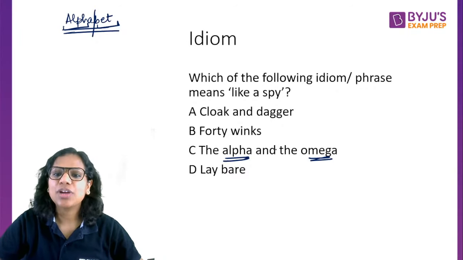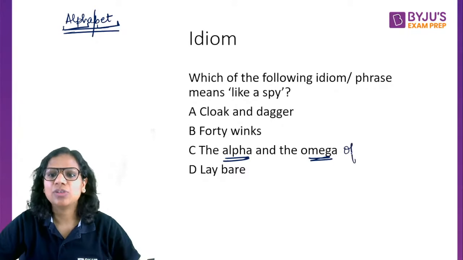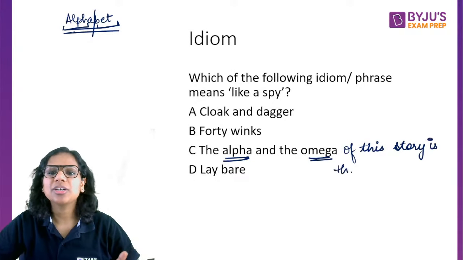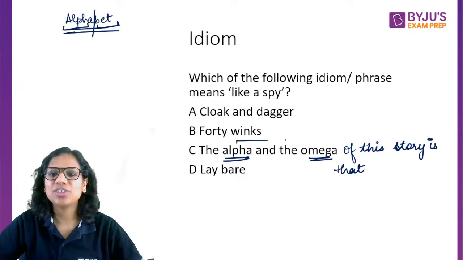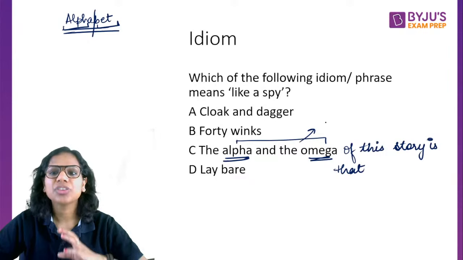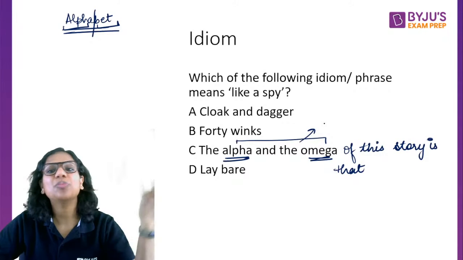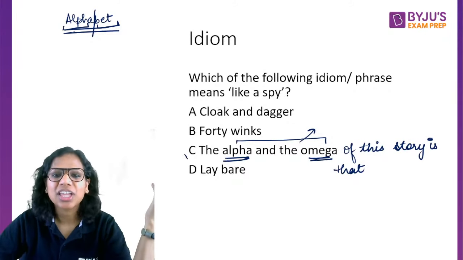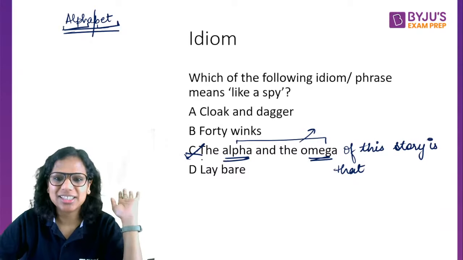So when I say the alpha and the omega of this story, I am talking about the crux of the story. The alpha and the omega of something is the most essential points, the crux, the summary, the main point of something, right? So this is not the answer here.